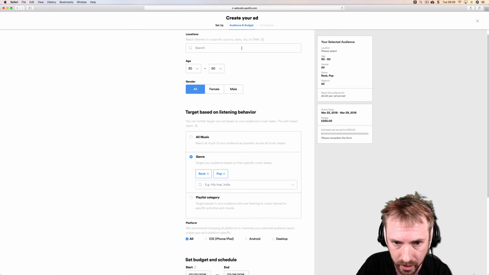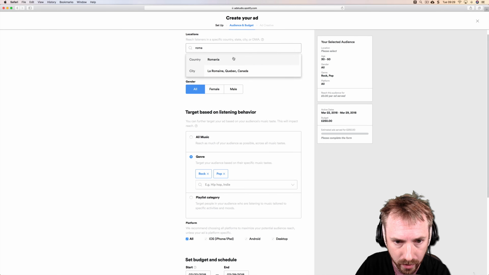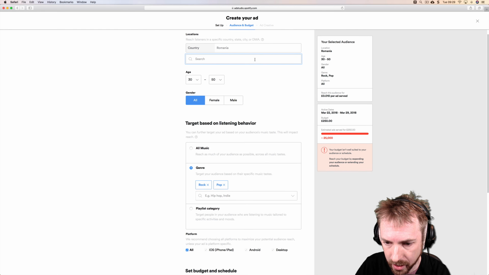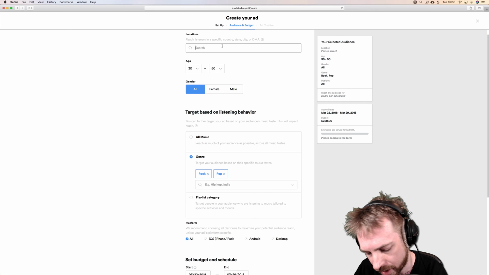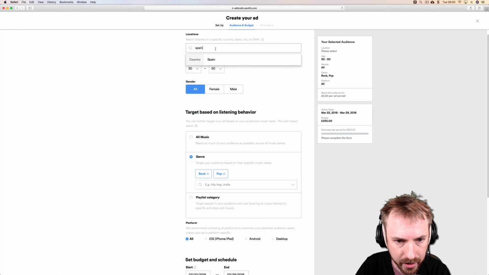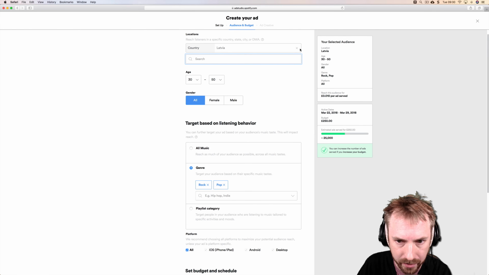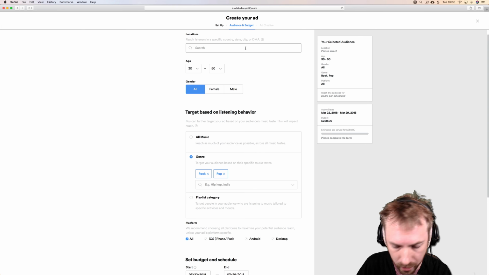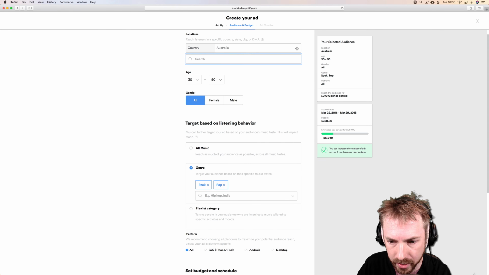I wonder if you can target countries. Let's try Romania. Yeah. Wow. Wow. Your budget isn't well suited. All right. Okay. Yeah. Going to kind of saturate the market there. Let's just try somewhere really random. Well, how about Spain? Yeah, you can target Spain. Latvia. Yeah, you can target Latvia. This is super cool. So the world seems to be open to you here. Australia. Yeah, Australia. That's cool.